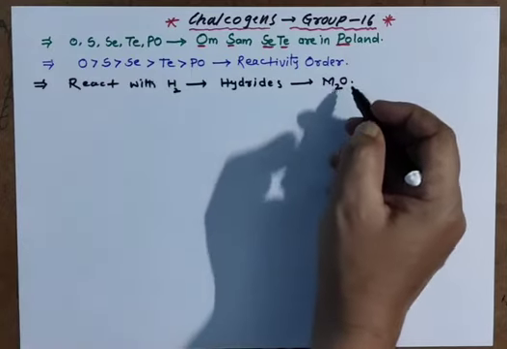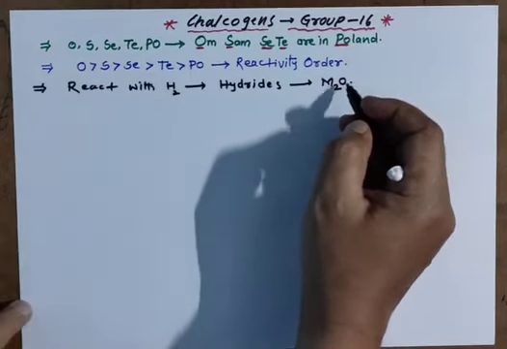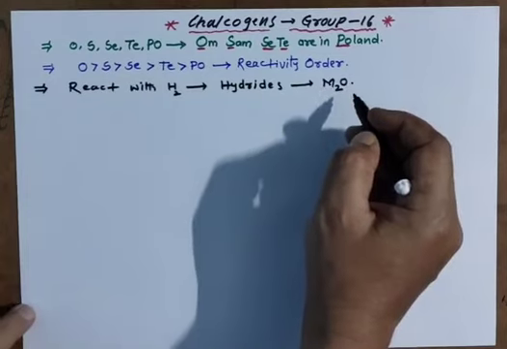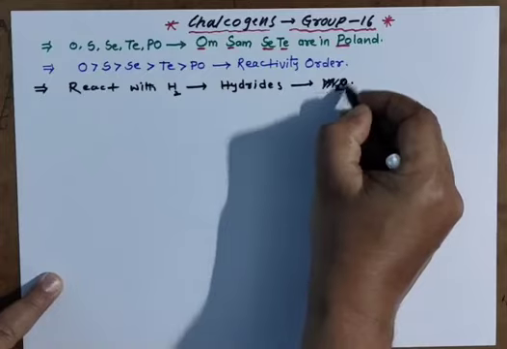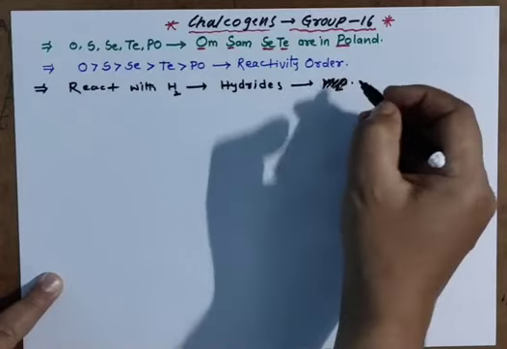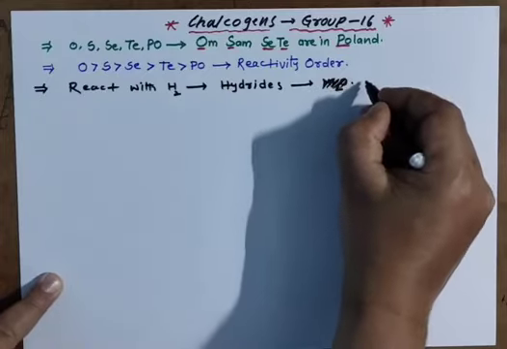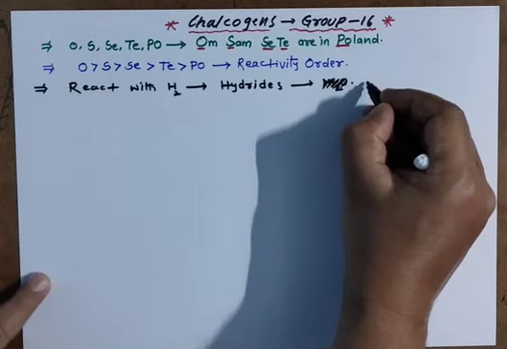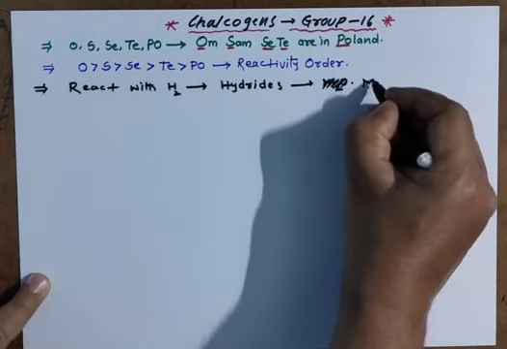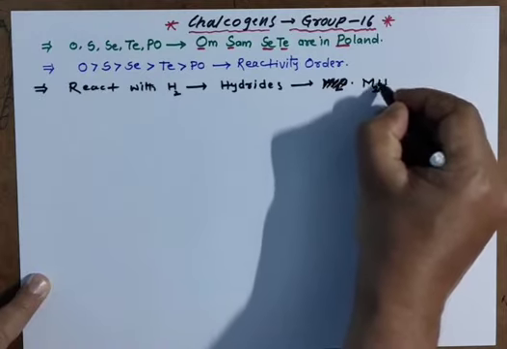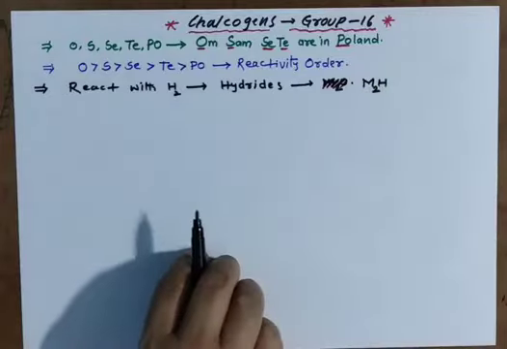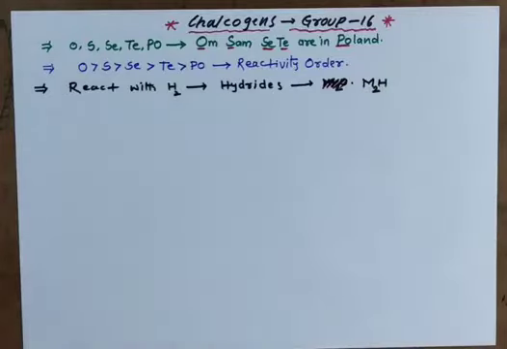M2O type hydrides, where M is the family element. Here the hydrides I am giving are M2H type hydrides.